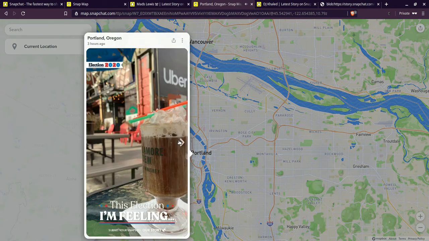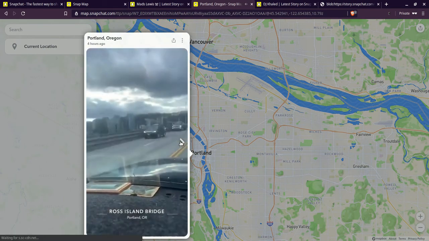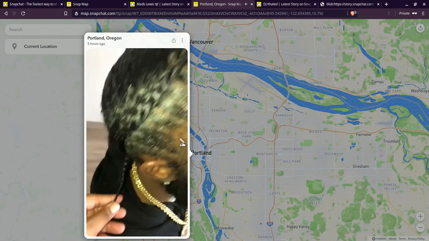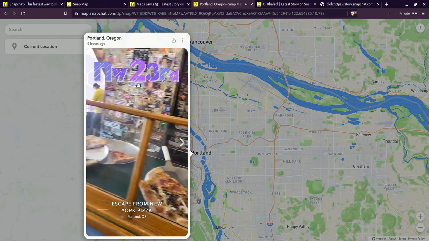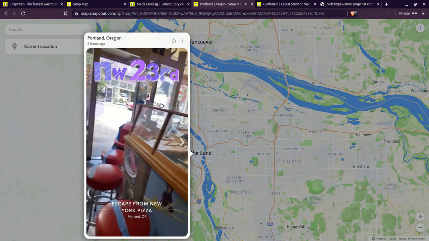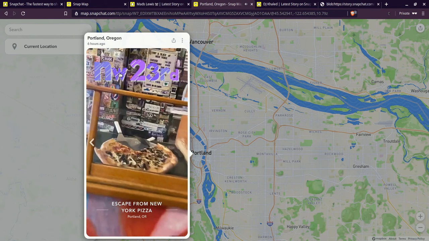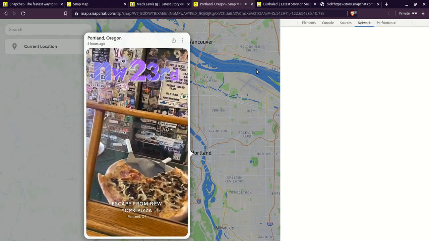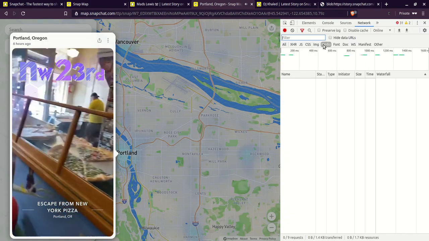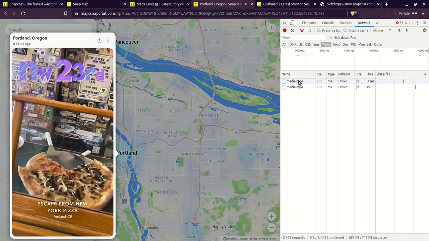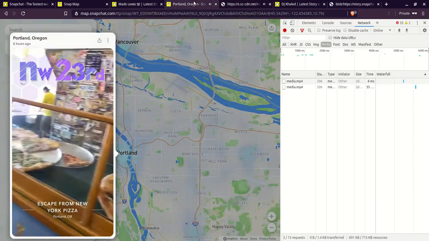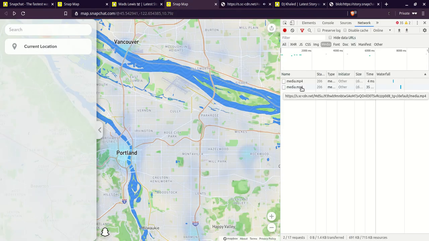Alright, looks pretty vibey. Okay, that's a good view. Alright, they're getting lit out here. Cool haircut place. This is Northwest 23rd. Alright, this is a good example right here. So, hold up. Let's go to the inspect element. Okay, let's click on this again, and then open a new tab. And so now, okay, let's go on this media.